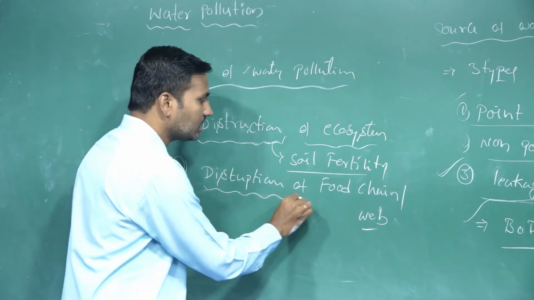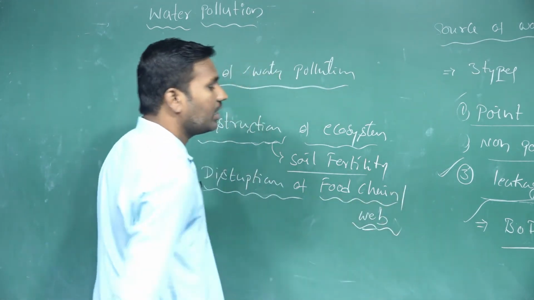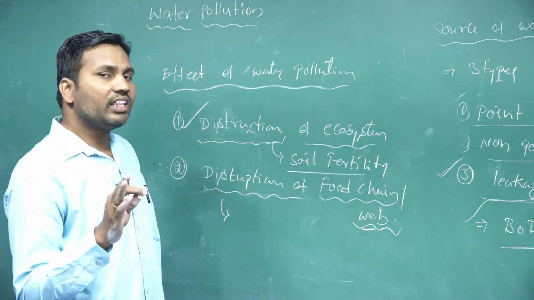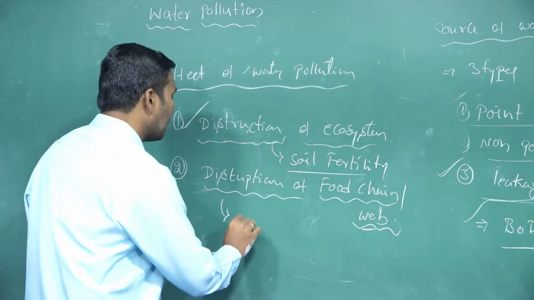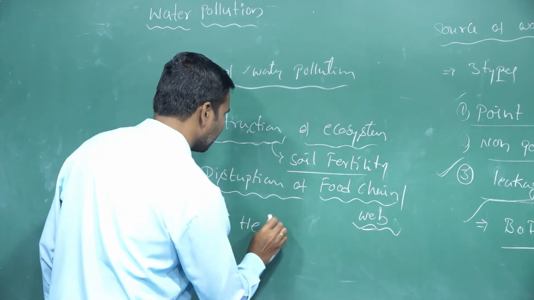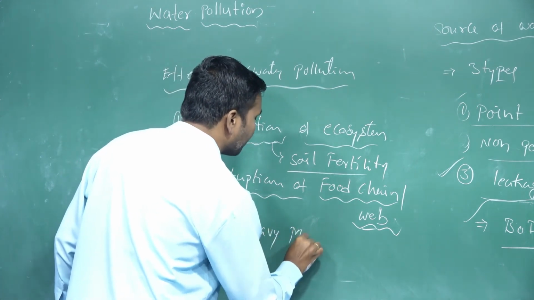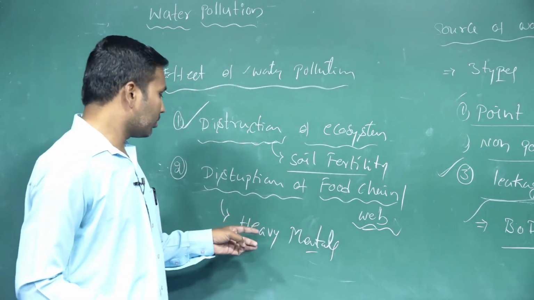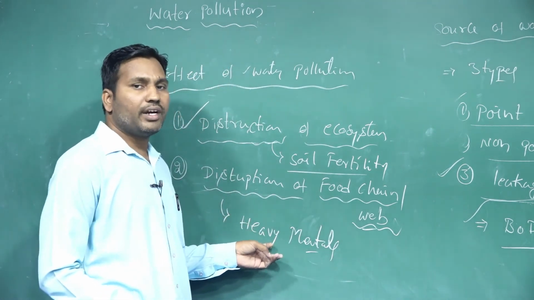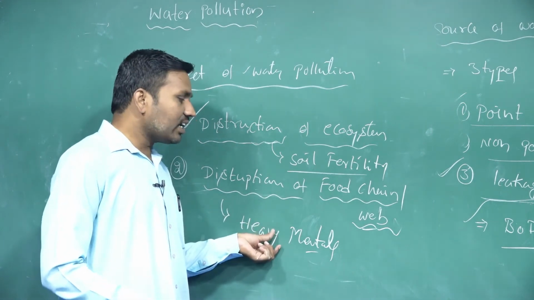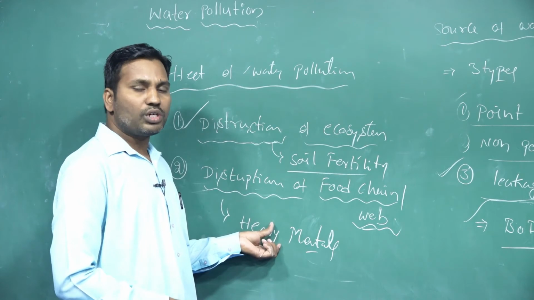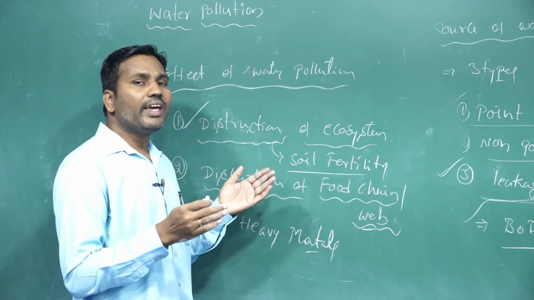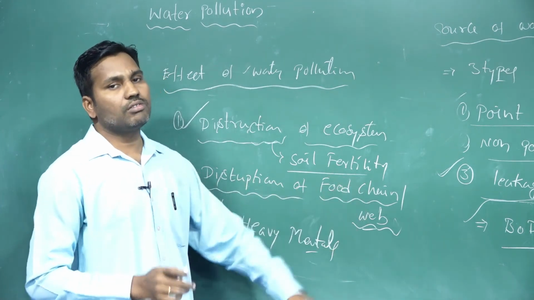The second one is the disruption of the food chain. Already we discussed the industrial wastages. Majorly the industrial effluents we are taking, the heavy metals are present. Heavy metals like mercury, nickel, chromium, cadmium are present in the industrial wastage. So those are directly released into the water body. Those wastages are directly released into the water body. So they are going to accumulate in the different levels of the ecosystems.